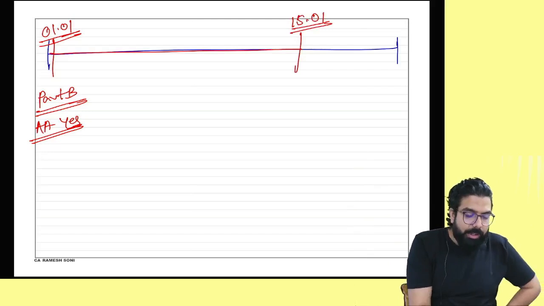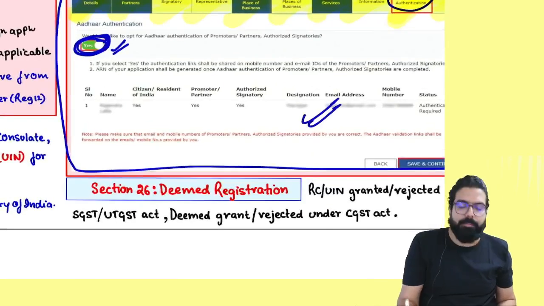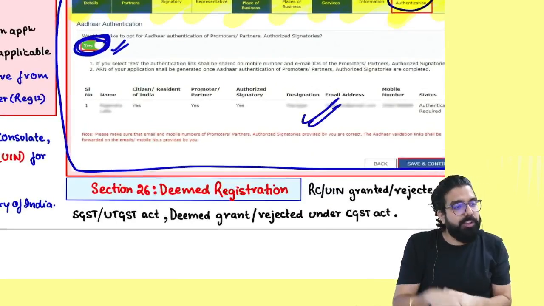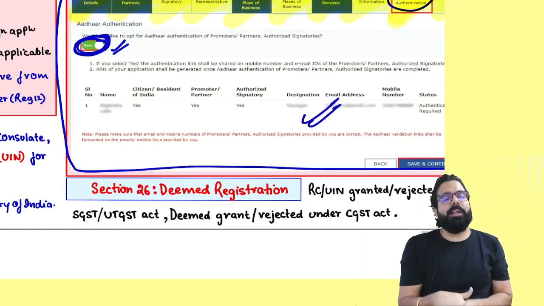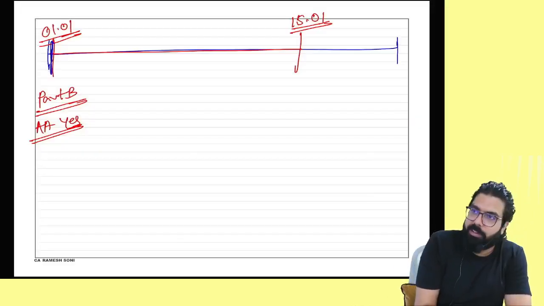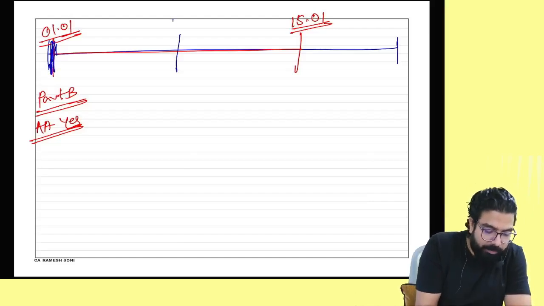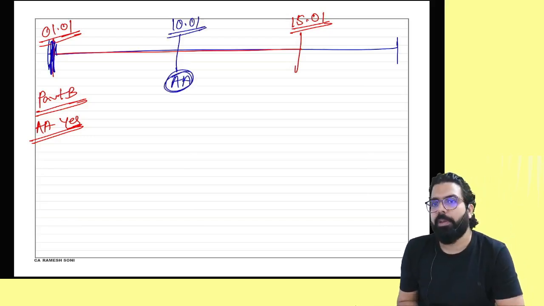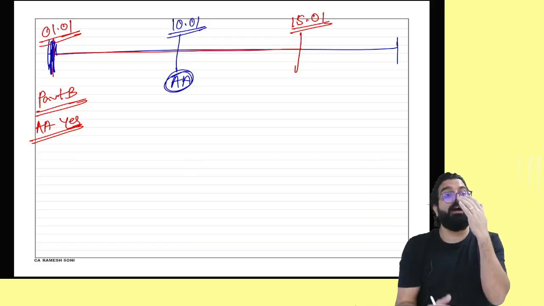If you go online, and people tell me one thing, if you submit your part B over here, is your form complete or something is pending? Tell no. What is pending? Aadhaar authentication. You know what will happen? Click on the link which comes in your mail. Part B you submitted. But what is pending from your end? Aadhaar authentication. If supposingly 10th of January I went online and did the Aadhaar authentication, what is the date of submission of application? 10th of January. That day, officer will pick up your form and start the verification.